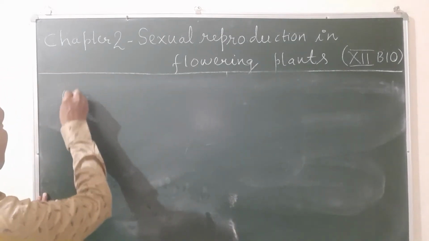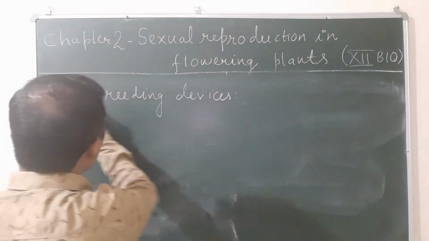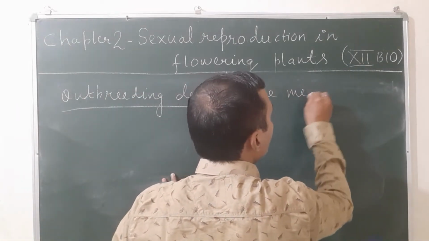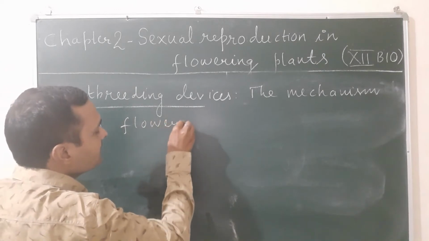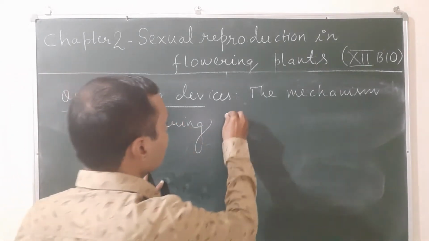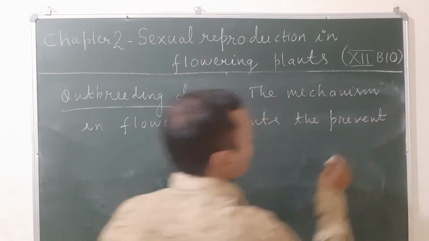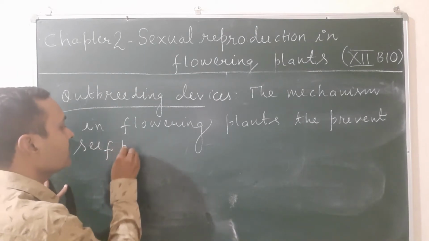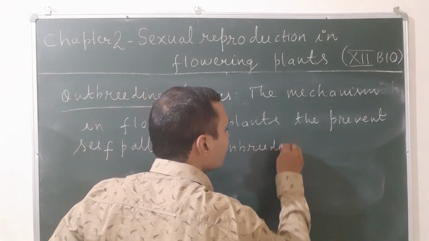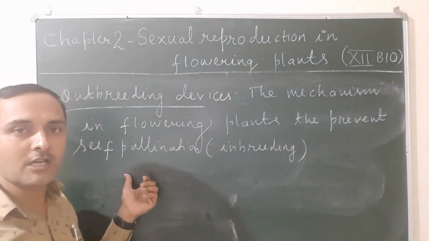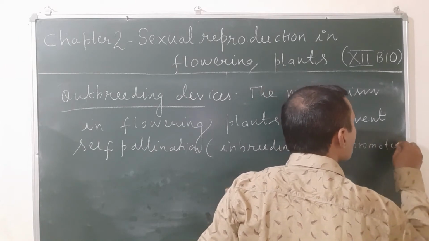Outbreeding devices are the mechanism in flowering plants, or you can say angiosperms, the plants that bear flowers, that prevents self-pollination, or you can say inbreeding, and promotes cross-pollination.